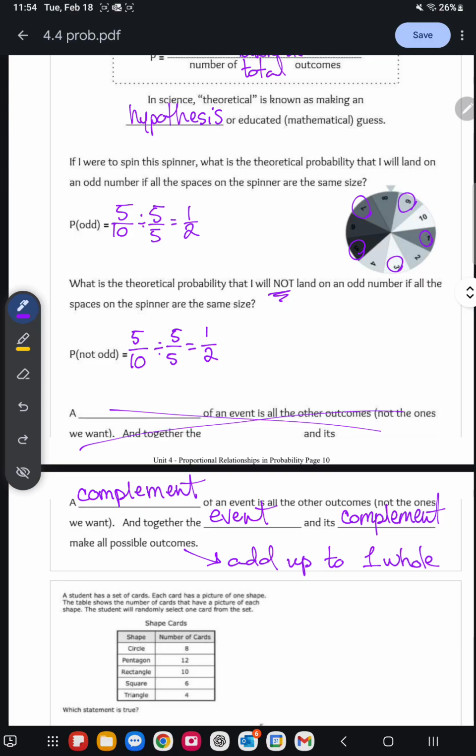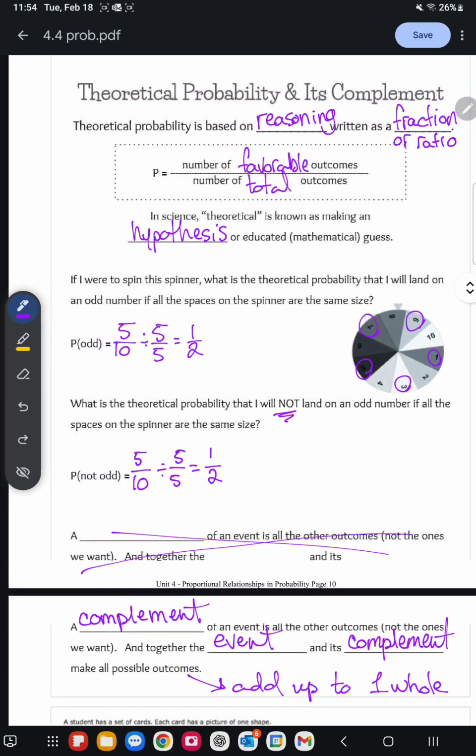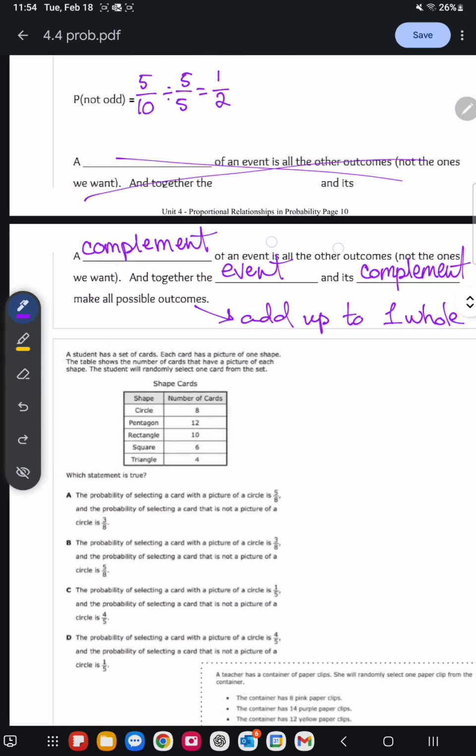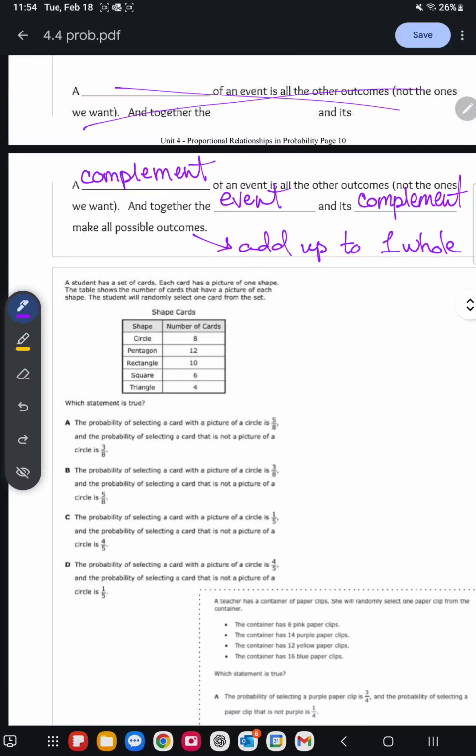So if we come back up to this particular example, all of the odd is 1/2. The ones that are not odd is 1/2. 1/2 plus 1/2 is equal to 1. 1 whole. All right.